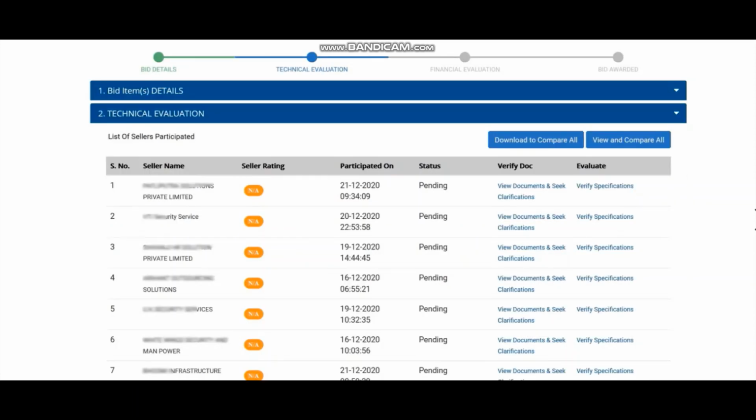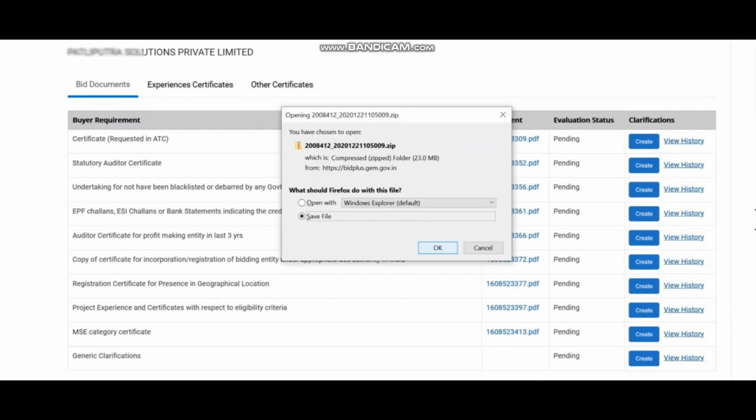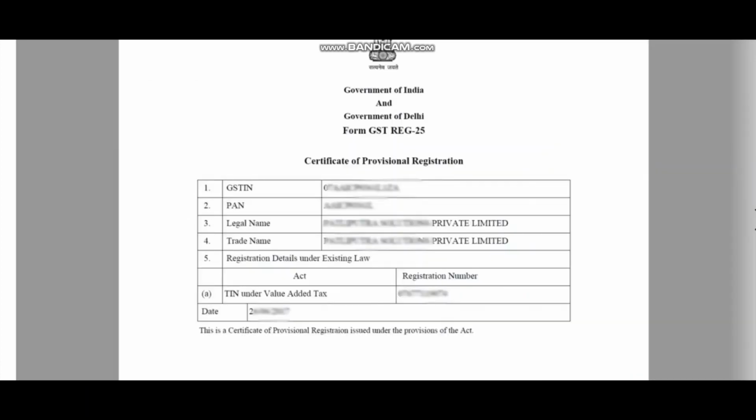Now, once we open the technical bid, you can see this screen. There is a verified document column and one is evaluate column. So for each offer, you have to click on the view documents and seek clarification column. Once you click it, you will find the documents submitted by the bidder. You need to download all of them. However, a lot of documents are submitted by the bidders which may not be actually required. So you need to compare them with the documents you have required.